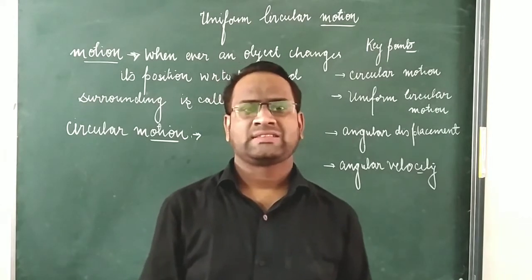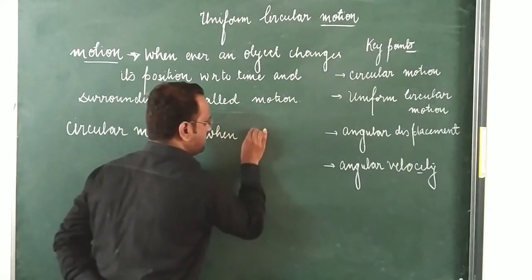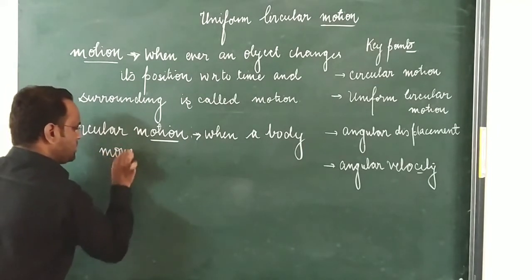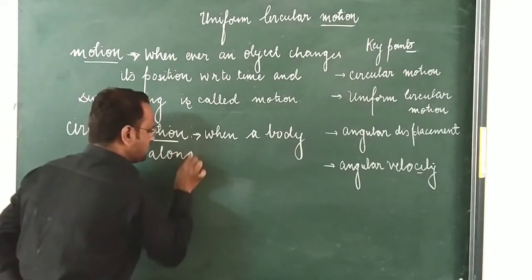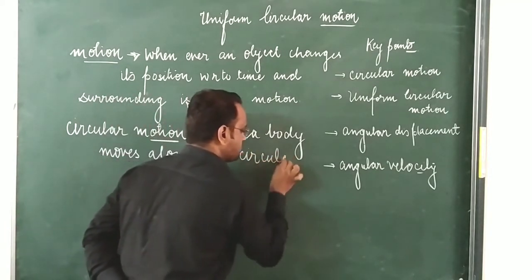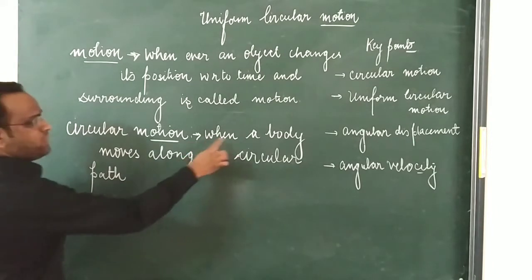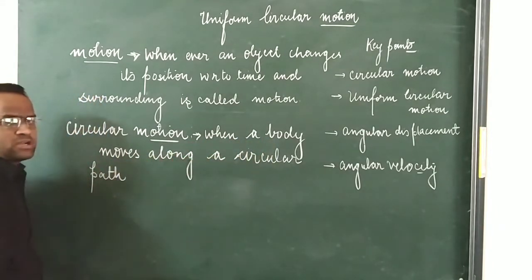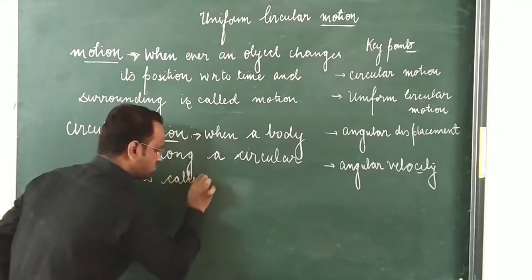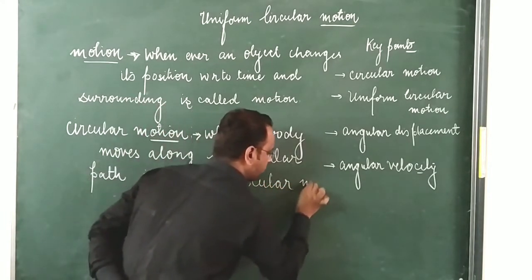When a body moves along a circular path, then such type of motion is said to be circular motion. It means the path should be like a circle geometry.